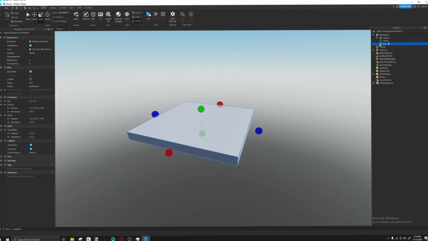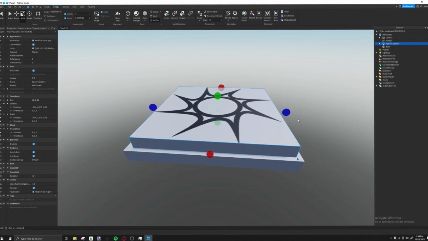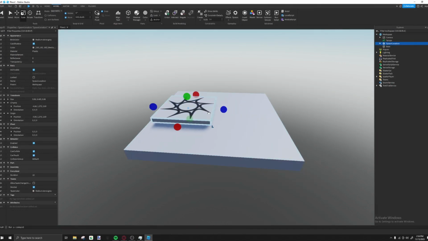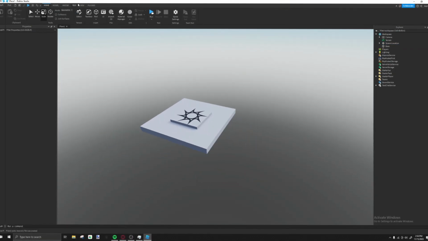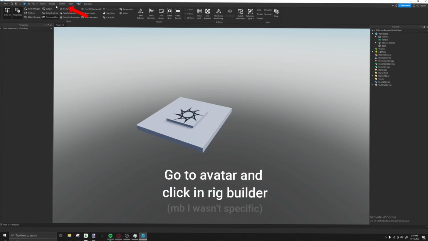Okay, so we have a part. We could rename this base, and then we're gonna get our spawn location. This thing is huge, so we're gonna have to resize it. Okay, so that's gonna be where we're gonna spawn. Next, let's get a reference so we don't make our obby big or small.